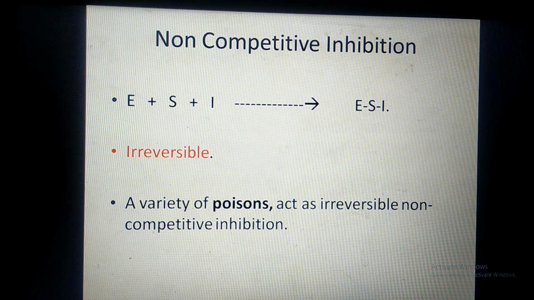Substrate binds at the active site of the enzyme, inhibitor binds at another site of the enzyme, but the inhibitor does not allow the enzyme to cause catalysis. Hence, that enzyme molecule does not participate in the reaction. When enzyme molecules do not participate in the reaction, the velocity of the reaction is affected. So Vmax is decreased. Non-competitive inhibition is shown by many poisons. Many poisons act through non-competitive inhibition.